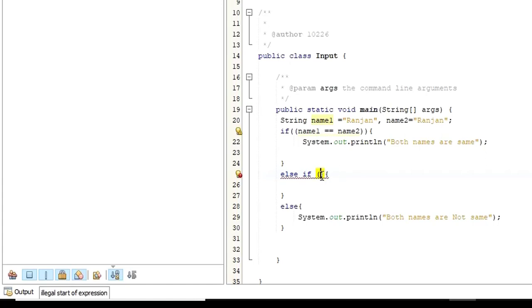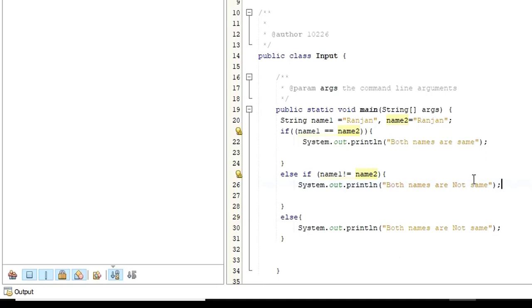Let me say name 1 is not equals name 2. So let me copy and paste them here. Both names are not same. So here in the else part, I'm just going to say exit.